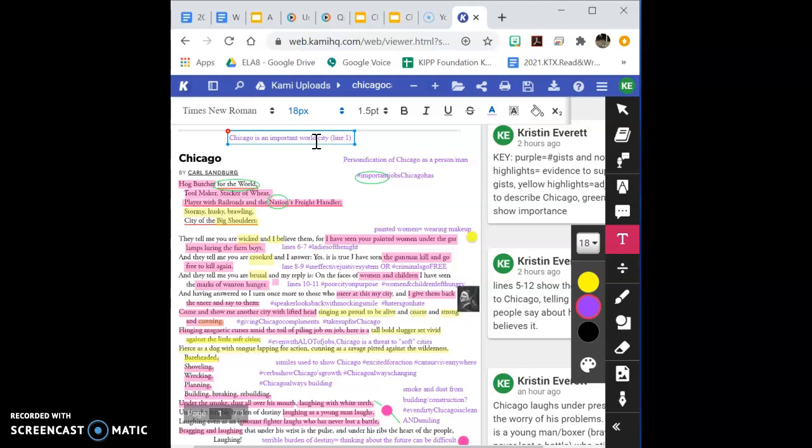I know that Chicago is strong and powerful. How do I know that? Line 4 and line 5. Okay, another example for important city would be line 3, where it says nation's freight handler, right? World and nation both indicate importance.